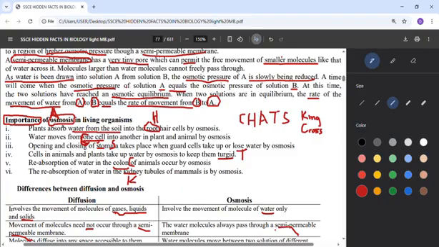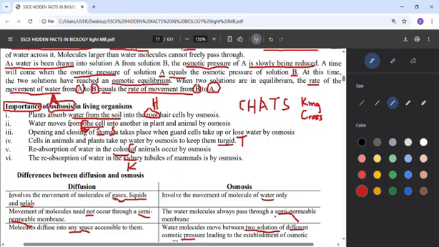Now what are the importances of osmosis? The way I used the mnemonic for diffusion, that problem must die by fire, for osmosis just say charts, king, cross. You can get it from the word osmosis, like Moses in the Bible. He had to chart the king, Nebuchadnezzar. Sorry, I said Nebuchadnezzar, that was Pharaoh. He had to chart Pharaoh, the king, that we need to leave this place and the people of Israel need to cross to the other side.